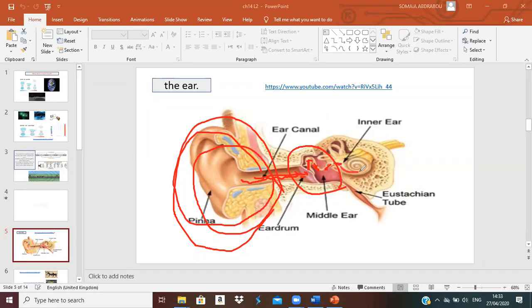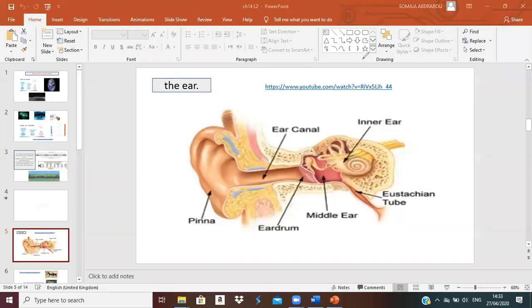It's shaped like a shell, and the inner ear goes round. So the three bones will vibrate and hit the shell, the shell inside the inner ear. Listen to me, it's important.